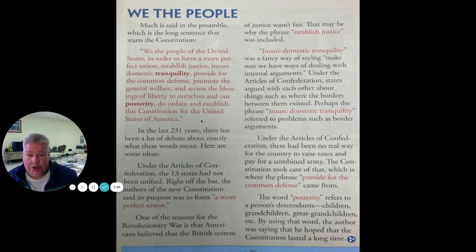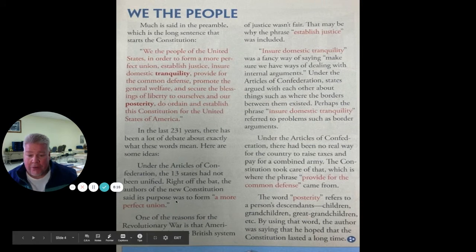In the last 231 years, there's been a lot of debate about exactly what those words mean. Here are some ideas. Under the Articles of Confederation, the 13 states had not been unified. Right off the bat, the authors of the new Constitution said its purpose was to form a more perfect union. Union is people united. When we did our little dance last week, United States of America. We're together. We're one. We need to stick together. A more perfect union. One of the reasons for the American Revolutionary War is that, I've covered it up here, I'm going to wait till my screen comes, I've covered it up.